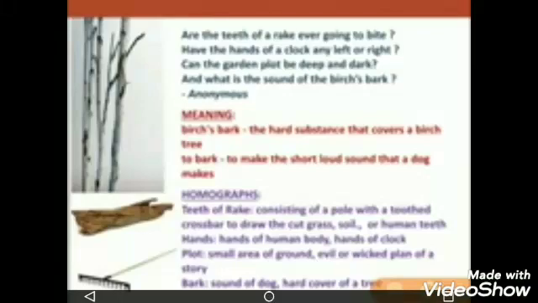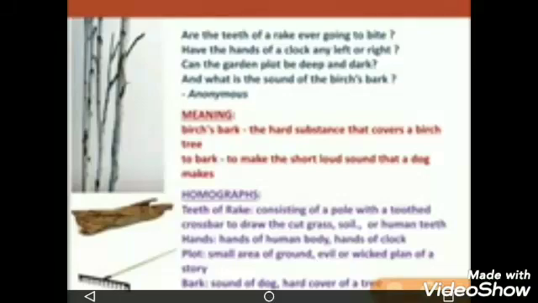In the last line, the poet says, or open the trunk of a tree. The trunk is the hard, skin-like outer part of the tree, which we cannot open. So in this way, the poet has said that we cannot do these things, and we have never seen such things in our life. Now, in the second stanza, the rhyming words are I, fly, parasol, and all.